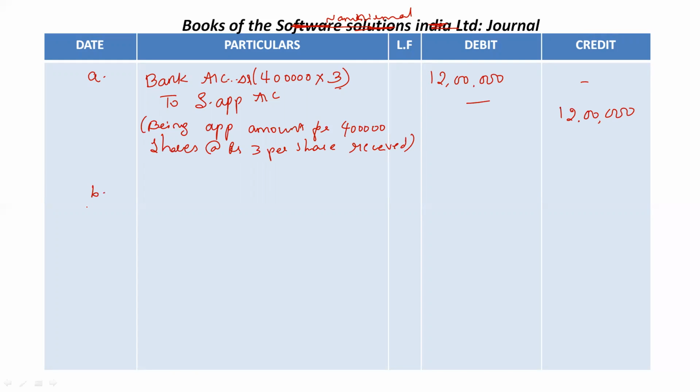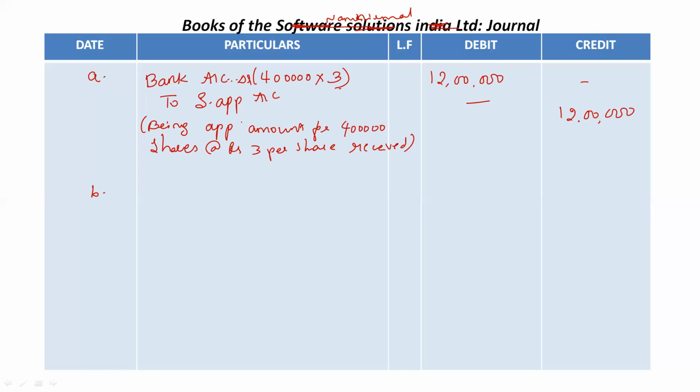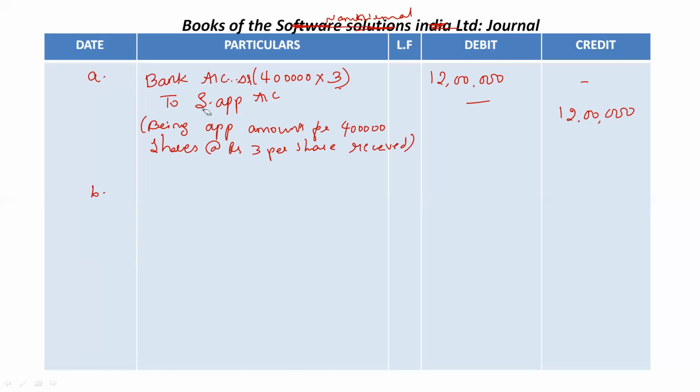So second entry is now company is transferring share application money to share capital account. One more thing here, whenever in question it's mentioned that company is issuing equity shares, you cannot just write the name as to share application account. You always have to mention it as equity share application account. So I'll change here now.